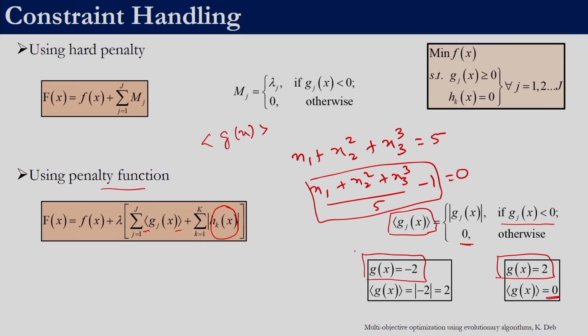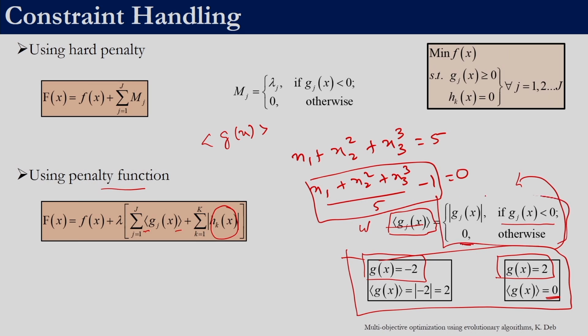So this bracket operator is doing exactly the same as we have done in the previous slide for calculating w. So w was absolute of gj of x if it is violating the constraint, else it was 0. So compactly, instead of writing this big expression, we can directly use the bracket operator over here and sum those penalties. There are capital J number of inequality constraints and capital K equality constraints.